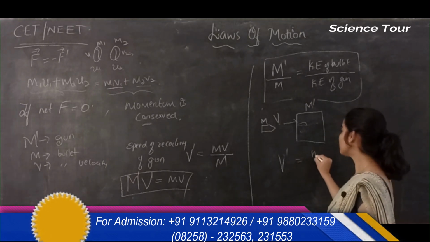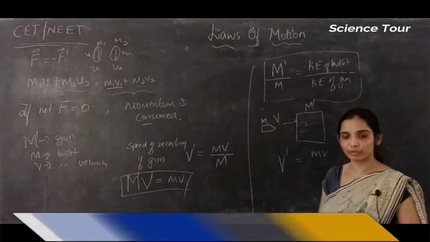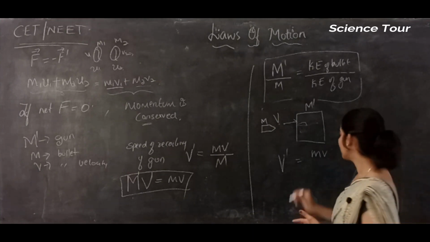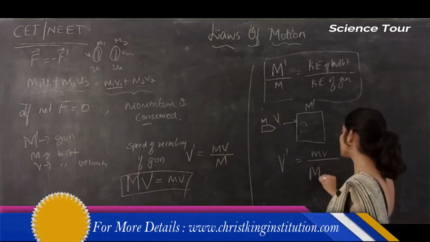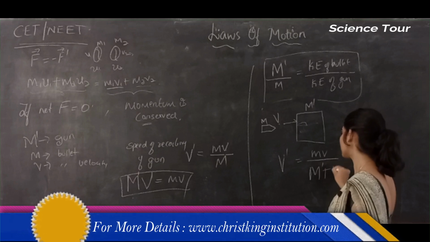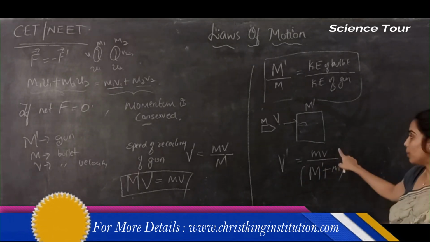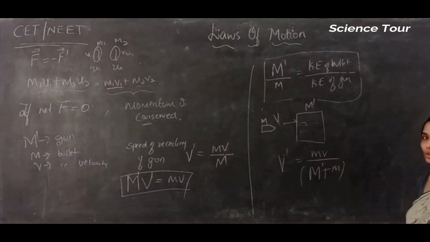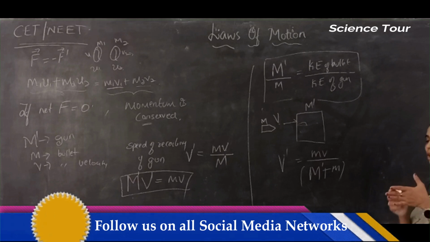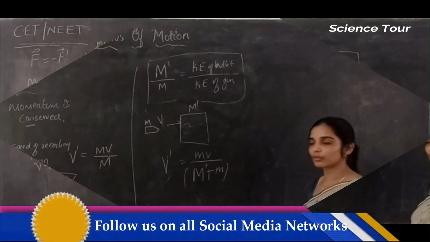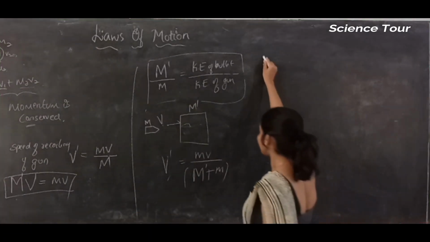That is equal to the momentum of the bullet before bombarding divided by the total mass. Remember the scenario, students. The bullet is hitting the metal block and then both are moving together, sharing a common speed. That common speed is equal to the momentum of the bullet by the total mass.